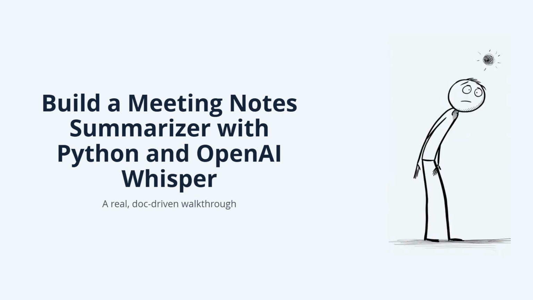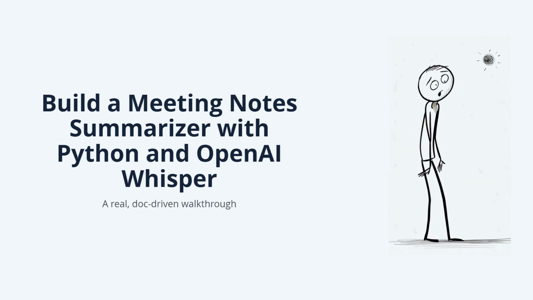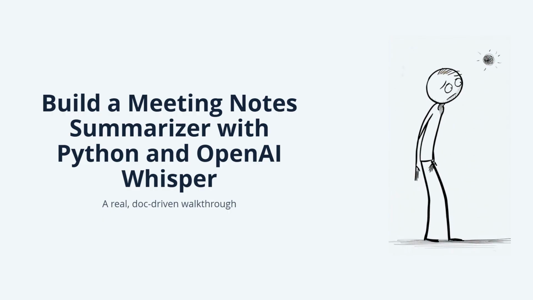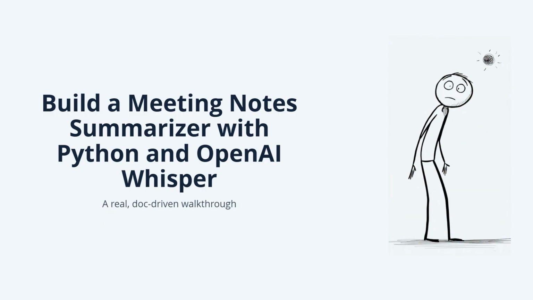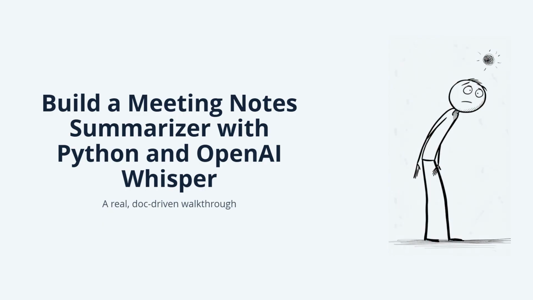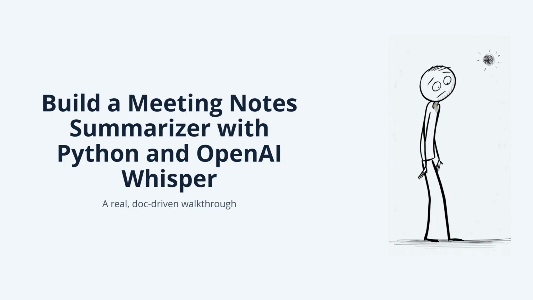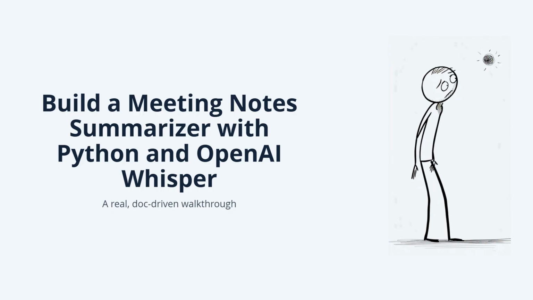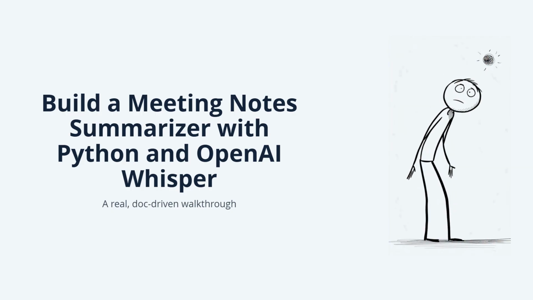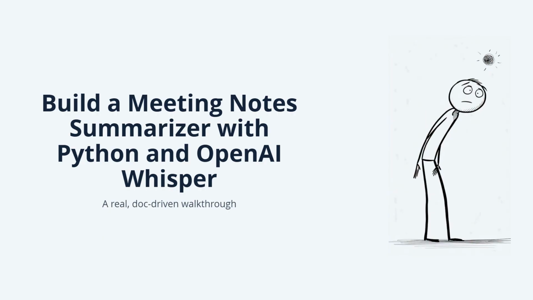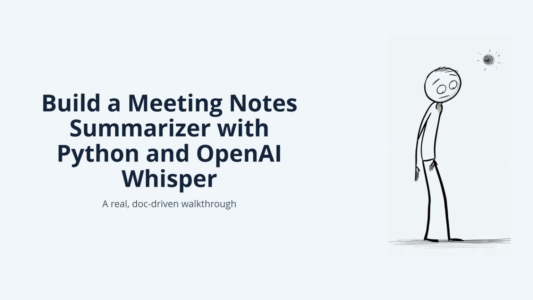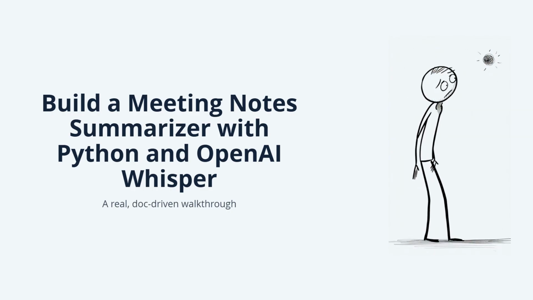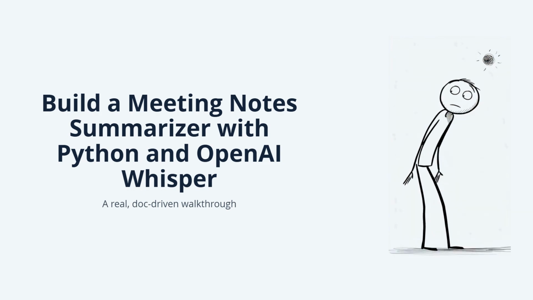In this tutorial, we'll create a meeting notes summarizer using Python and OpenAI's Whisper model. The goal here is to streamline the way we capture and recall important information discussed during meetings. By converting spoken dialogue into text and then summarizing that content, we can quickly distill key points without wading through hours of recordings. This not only saves time, but also enhances productivity by allowing team members to focus on actionable items rather than trying to remember details.